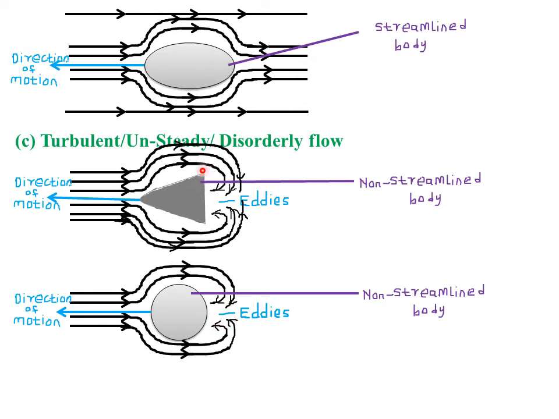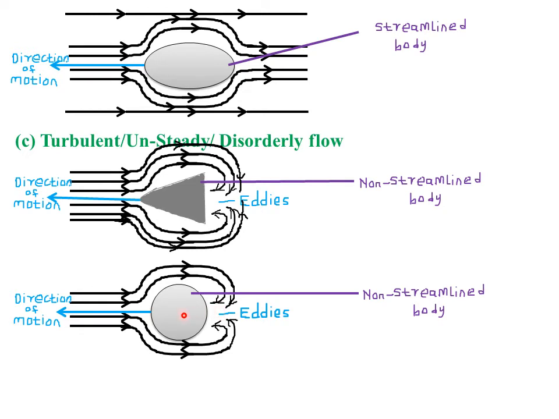So actually, the sharper the edges of your non-streamlined body, the more resistance it offers to the flow of the fluid, the more eddies will be formed. But the less sharp the edges of your non-streamlined body, the fewer eddies it will result in.